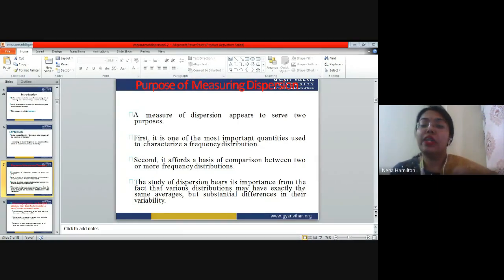Okay, so if you want to find out the dispersion of the distribution, or if you want to compare, right? As I've given you an example, I have compared the average heights of two classes. My inference is this: I have calculated the dispersion, and I have found out that the MBA class has less dispersion as compared to the BBA class, because the MBA class's height curve is very narrowly distributed, because the maximum students' height is similar to 5.7, which is the mean value.